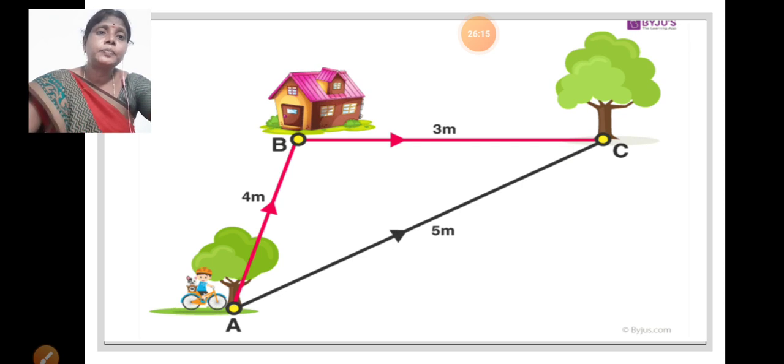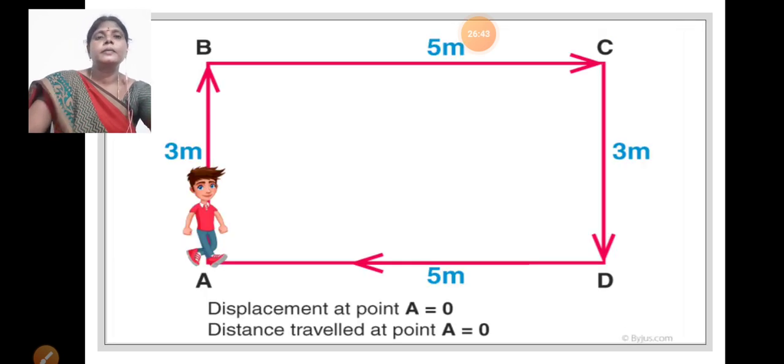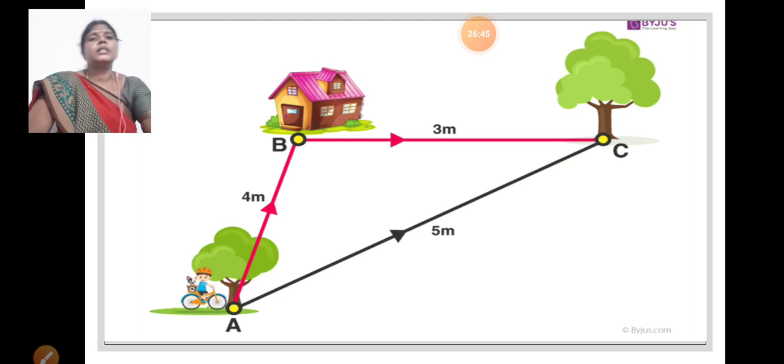Okay, next one, displacement. Displacement means the length of the straight line path, the shortest distance between two places. From A to C is the displacement because it is the shortest length in between two objects. Okay children, do you understand this one?